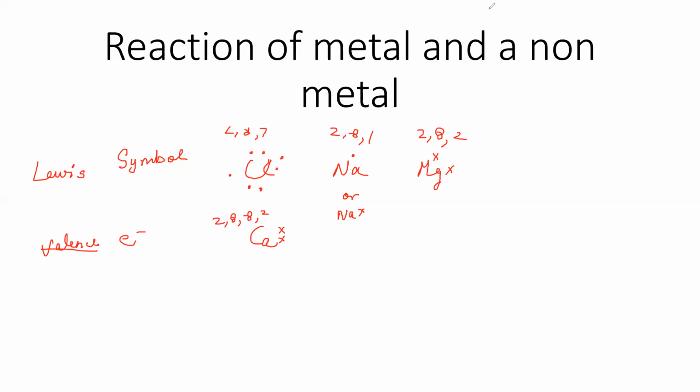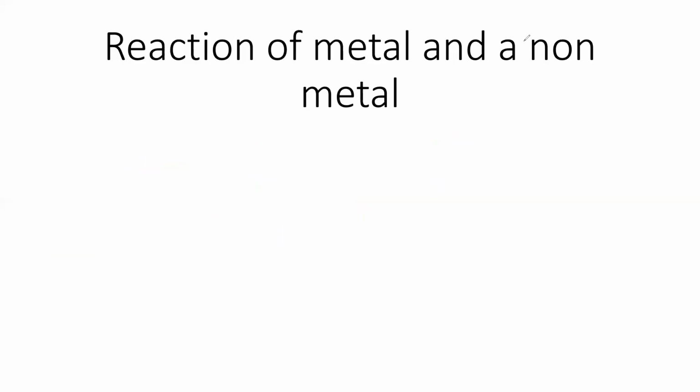Now let us take an example of the formation of a compound between sodium and chlorine. Sodium, we all know, is a metal, and chlorine, we all know, is a non-metal.